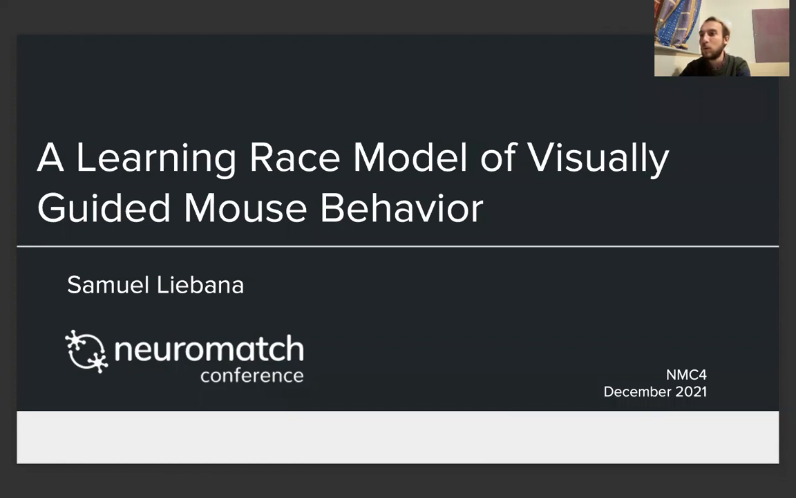I'll be speaking about my work on designing a learning race model of visually guided mouse behavior for a two alternative choice task being studied in Armin Lack's lab at Oxford.